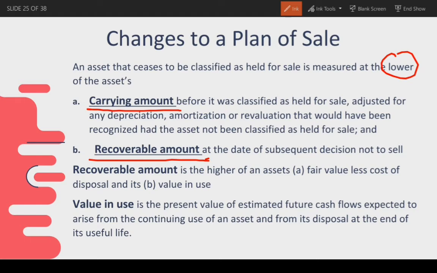And the measurement is at the lower of the asset's carrying amount before it was classified as held for sale, adjusted for any depreciation, amortization, or revaluation that would have been recognized had the asset not been classified as held for sale, and recoverable amount at the date of subsequent decision not to sell. So, recoverable amount is the higher of an asset's fair value less cost of disposal. So, ito rin yung fair value less cost to sell and its value in use. So, value in use is the present value of estimated future cash flow expected to arise from the continuing use of an asset and from its disposal at the end of its useful life.